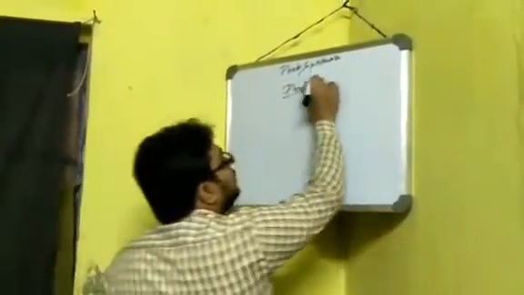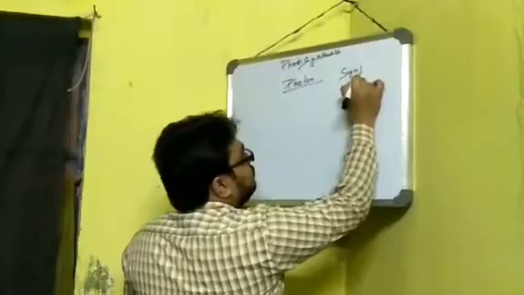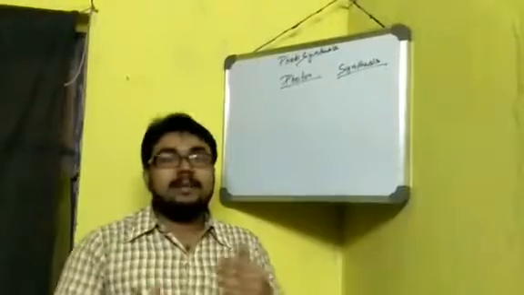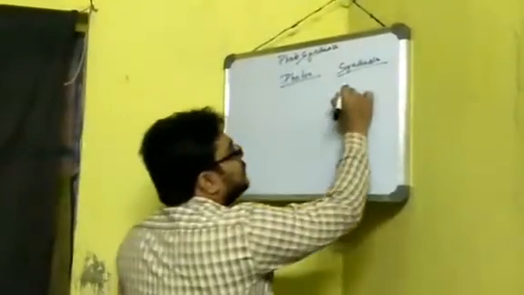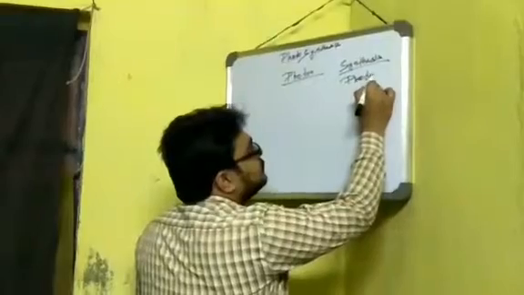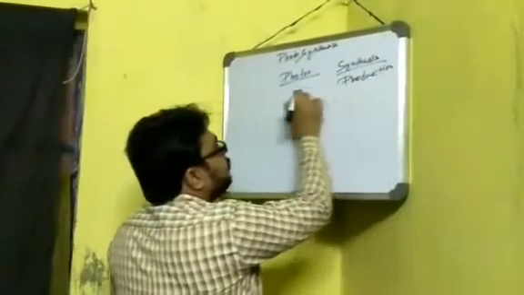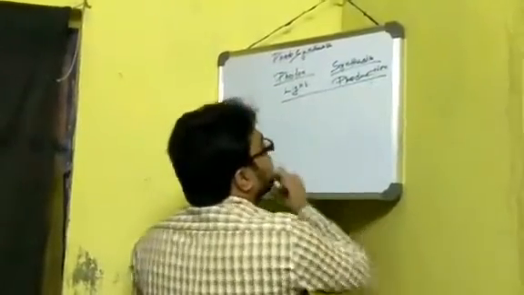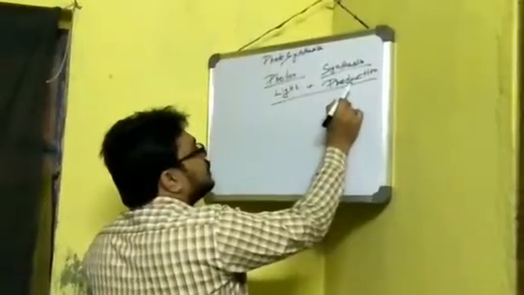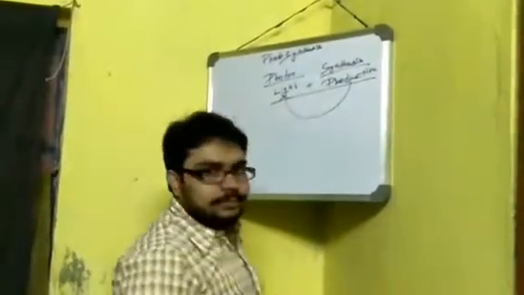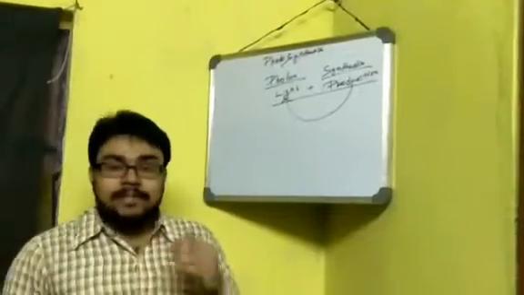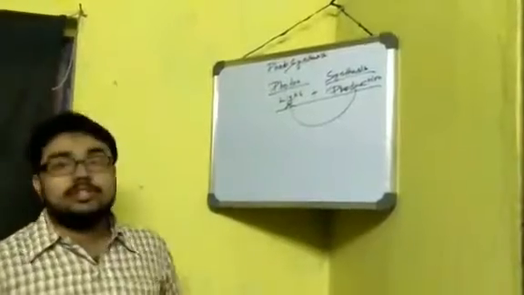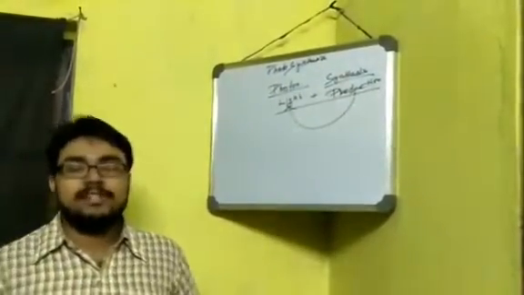And the word synthesis means production or preparation, that is, the making of something. So synthesis means production, and photons are basically light. So the term photosynthesis basically means production of something in the presence of light. In the absence of light, photosynthesis cannot occur. That is why we say that photosynthesis is basically production in the presence of light.